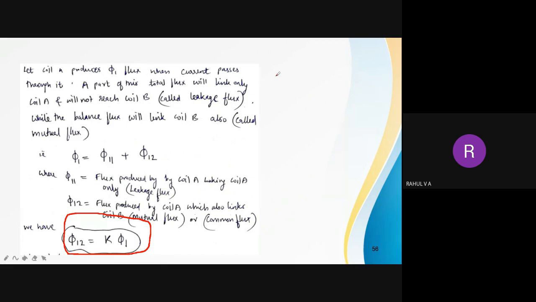Suppose the coefficient of coupling, that is K, is equal to 0. What is the meaning? Total flux at the secondary, that is φ12, is equal to 0. That is, there is no coupling between primary and secondary. All the flux generated in the primary ended up in the primary itself. None of the flux reaches the secondary.